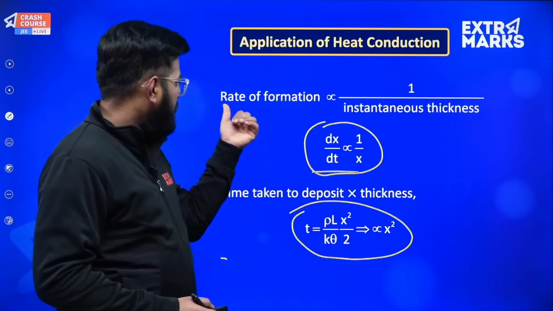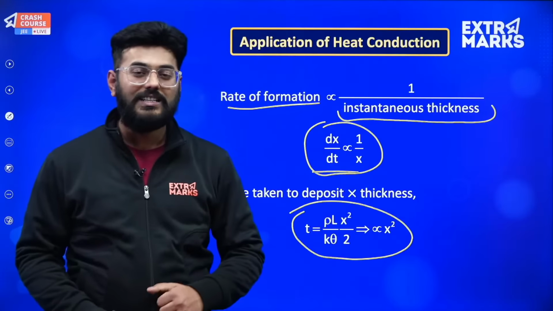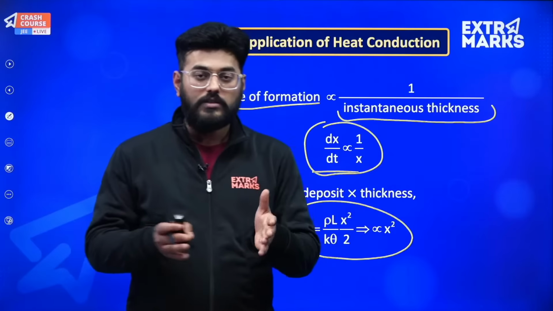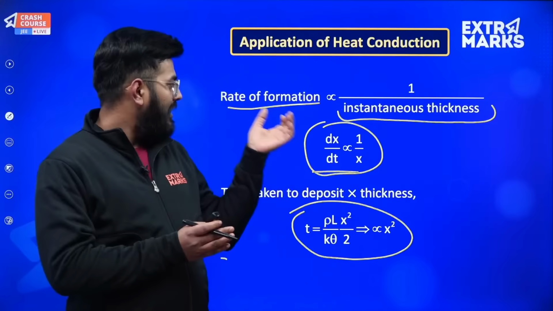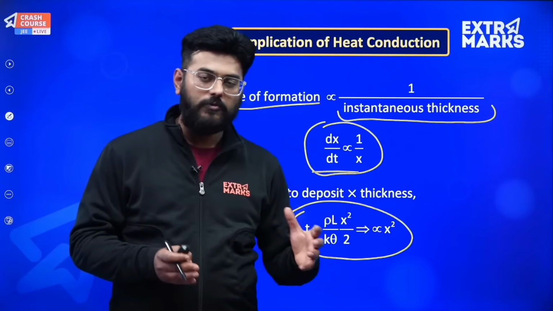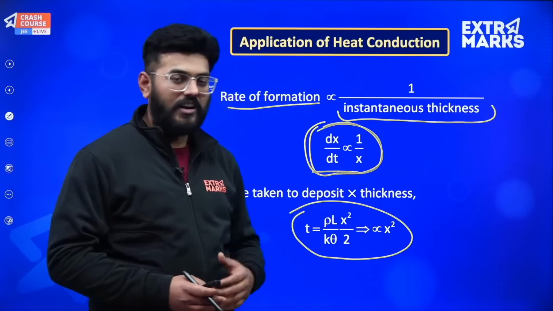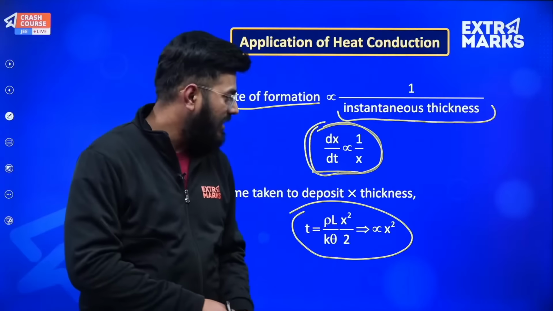So what happens is the rate of formation is actually inversely related to the instantaneous thickness. So more is the thickness, that means less will be the rate of formation of new layer of ice. Okay, so more amount of formation of ice, and apart from that, this dx by dt, that is the rate of formation of ice, the increase in the length of x.